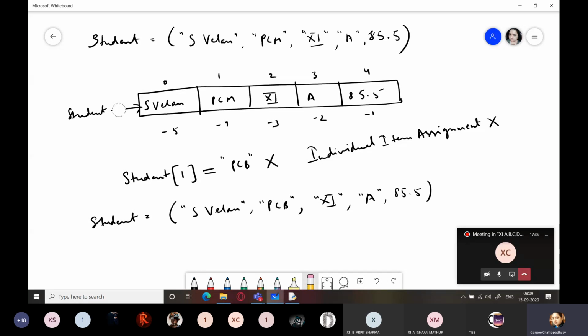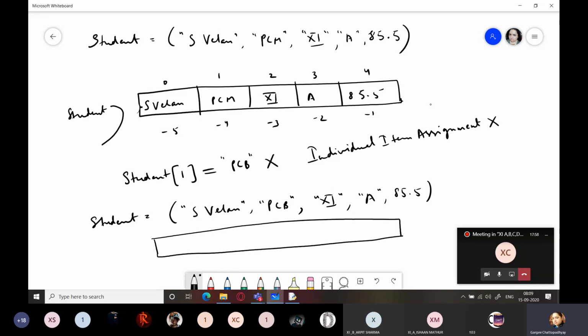So what will happen in this case? This association will be broken, just like it happened in integers, and this student will start pointing to this memory area. Now, okay, wait, you will get confused in this also. So what I'm doing is I'm going to create this again over here.